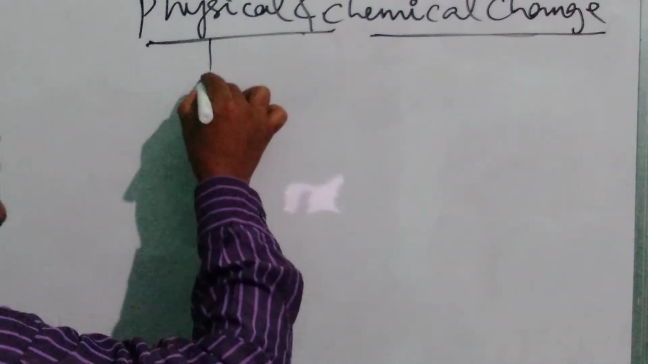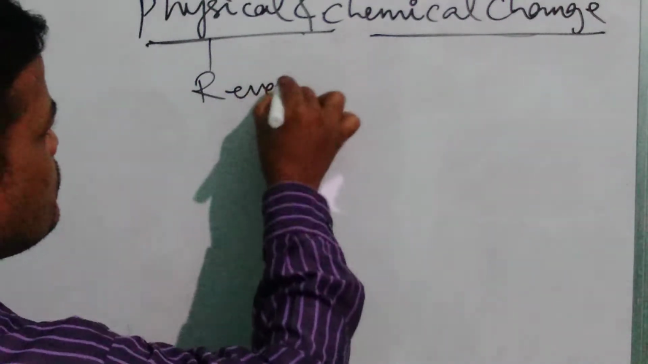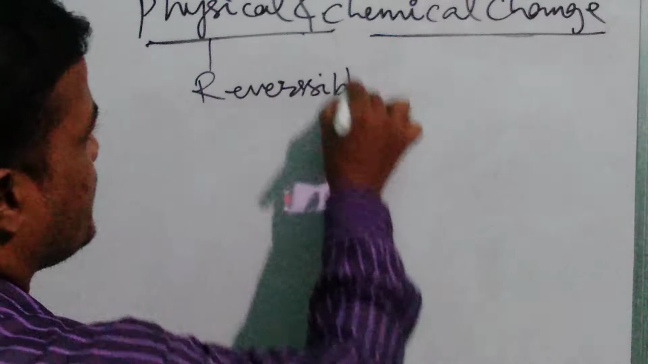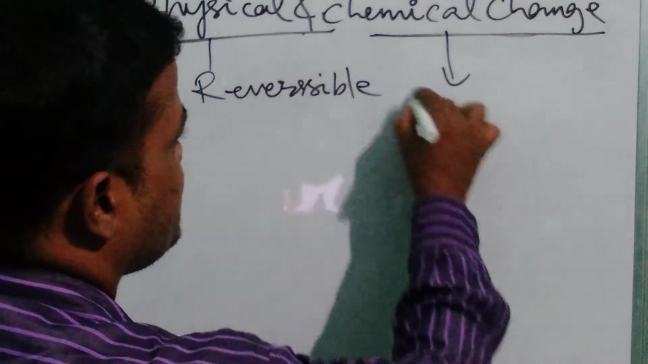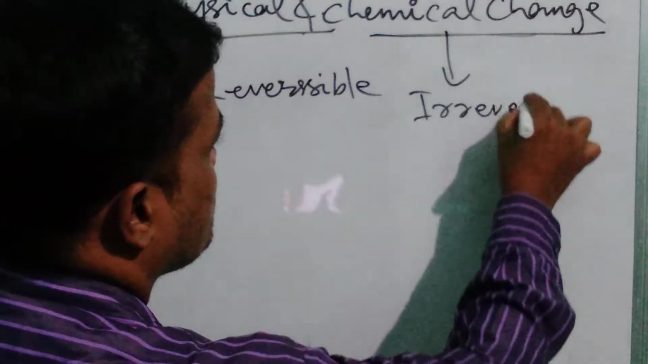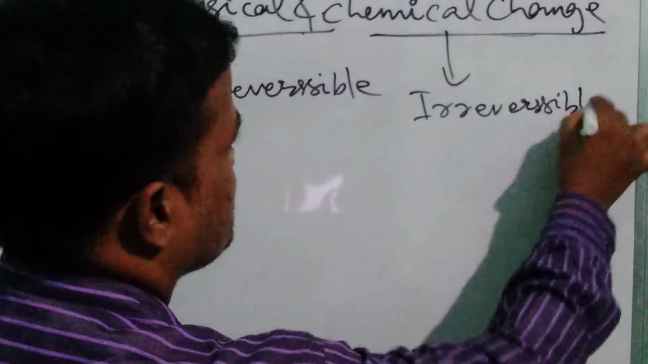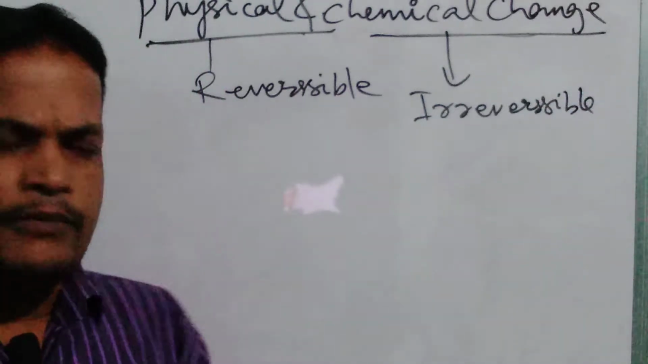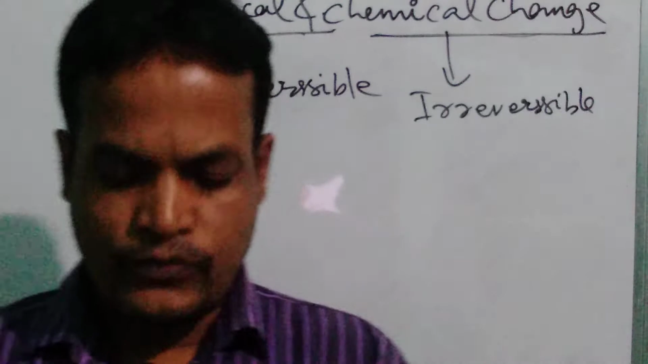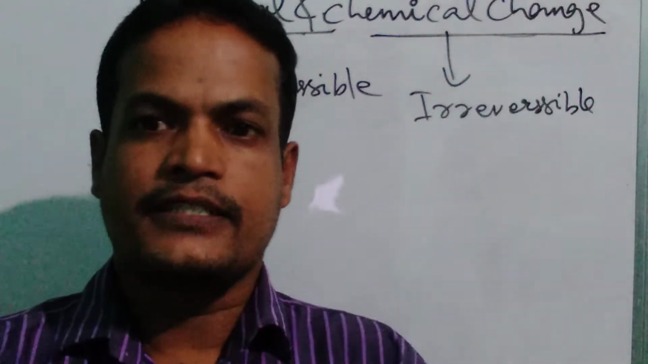The physical changes are the reversible changes and the chemical changes are irreversible changes. This has been taught in class 6. Okay friends, but today we are going to focus on what is physical change and what is chemical change.